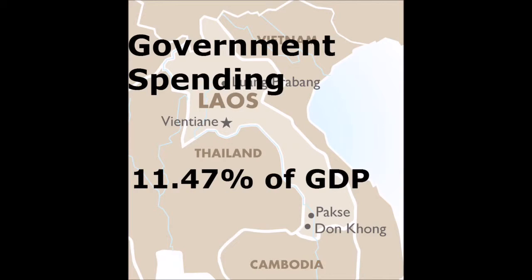11.47% of Laos' GDP is made up of government spending, which indicates that the government is putting effort into helping the nation develop. Also, Laos has been adopting new technologies such as dams. The more dams Laos builds, the more job opportunities, hence a decrease in unemployment rate. Obviously, economic growth will result in higher income and greater output.